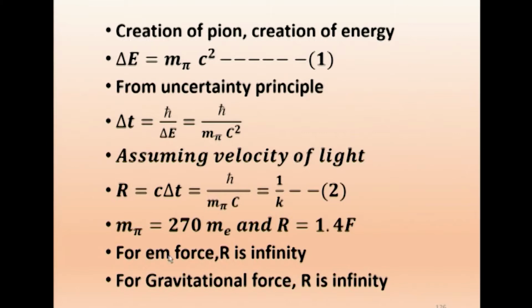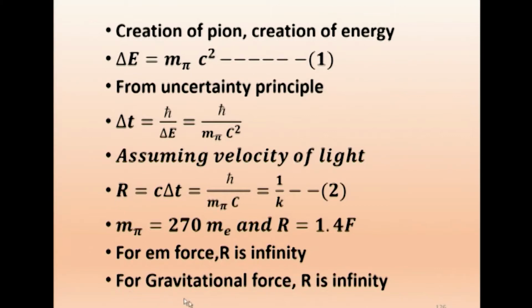So, for the electromagnetic force, R is infinity, just understand why. See, this is the range equal to h cross by m pi c. Instead of m pi, for the electromagnetic force I have to put here the mass of the photon. Photon mass is 0, therefore the range is infinity. That is the logic given by Yukawa.